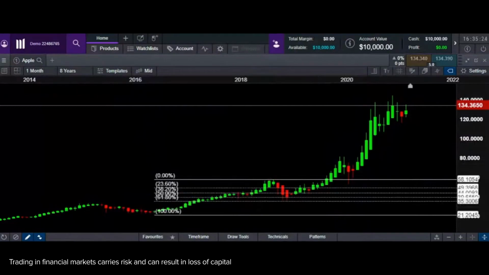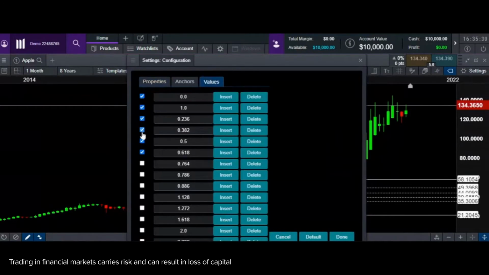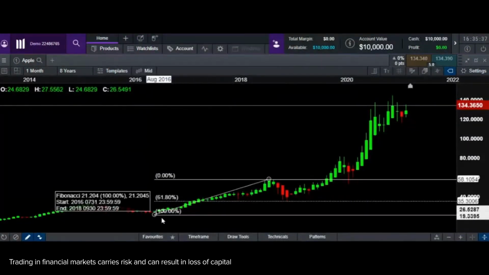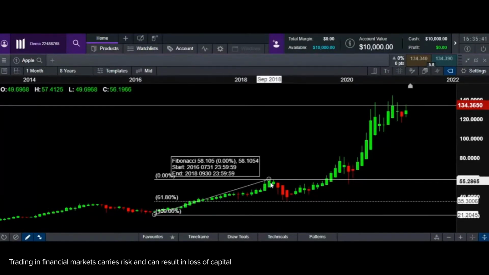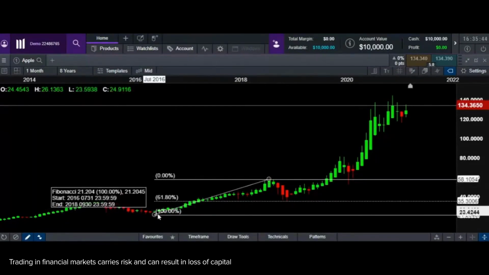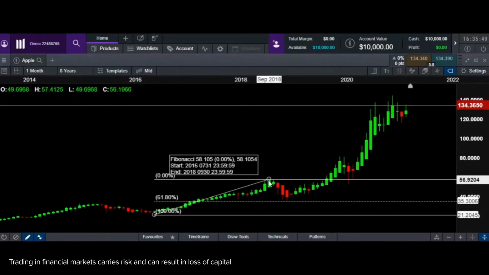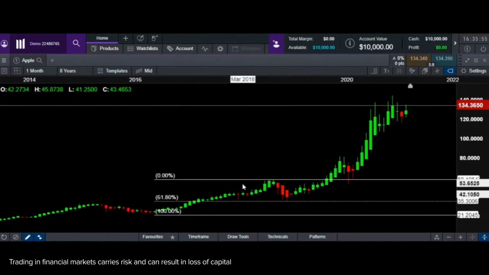Right. So let me remove the other numbers except for 61.8. Since we are focusing on 61.8, it should be clearer for you all. Okay, done. So if you can notice, the measurement that has been taken is taken as a 100% move. That means from top to bottom, this is a 100% move. And like I gave you the analogy of my arm, if my entire arm is 100%, this particular trend also is 100%.